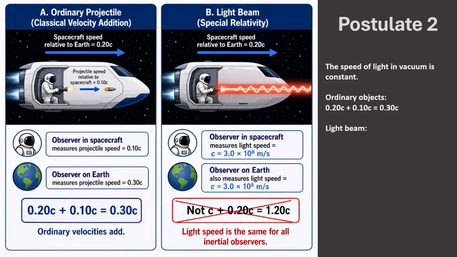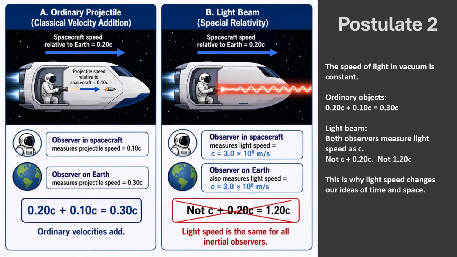But light behaves differently. On the right, the astronaut fires a laser beam forward. The observer inside the spacecraft measures the light speed as c. The observer on Earth also measures the light speed as c. It is not c plus 0.2 c. It is not 1.2 c. This is the surprising heart of special relativity: light speed stays the same, so time and space must adjust.